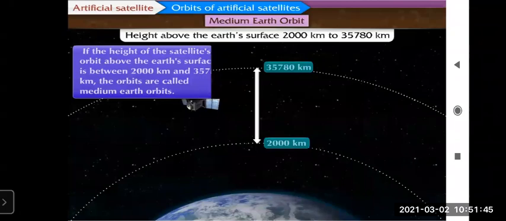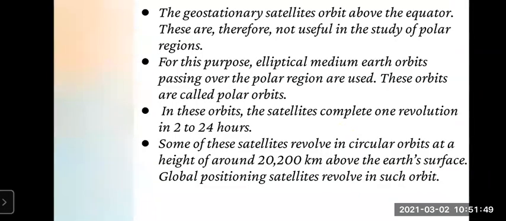Now further, the geostationary satellite orbits above the equator. These are therefore not useful in the study of polar regions, right? So what is given now? The geostationary satellites orbit above the equator, so therefore they are not useful in the study of polar region. For this purpose, elliptical medium Earth orbits passing over the polar regions are used.